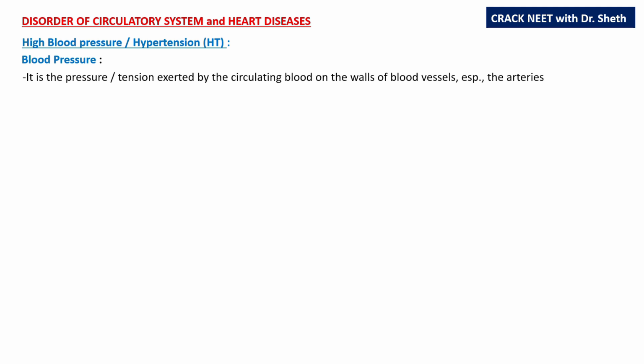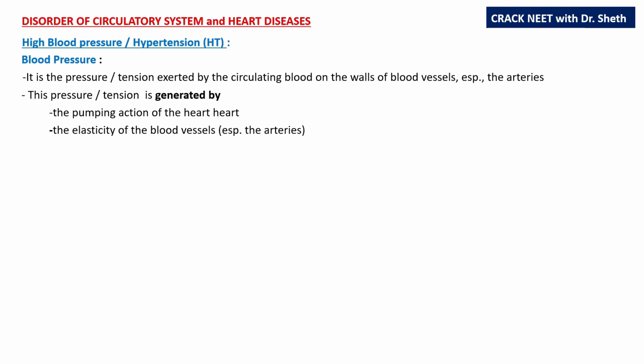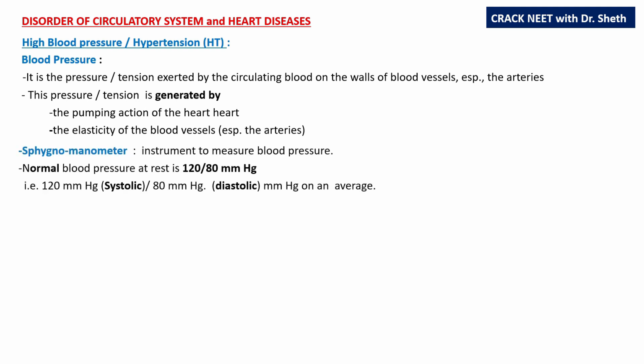High blood pressure or hypertension. Blood pressure is the pressure or the tension exerted by the circulating blood on the walls of the blood vessels, especially on the arteries. This pressure or tension is generated by the pumping action of the heart and the elasticity of the blood vessels. The instrument required to measure blood pressure is the sphygmomanometer.